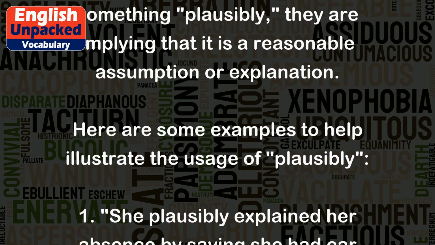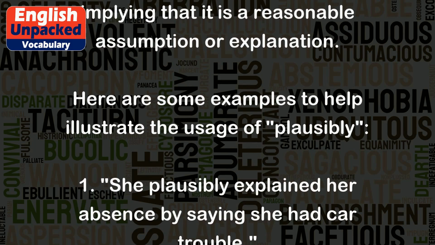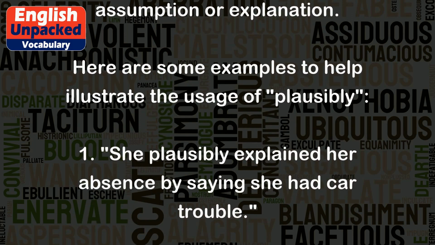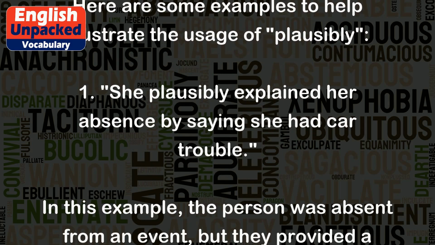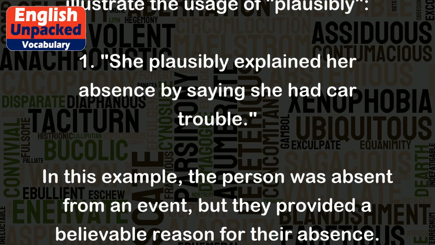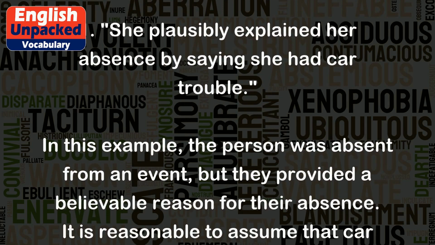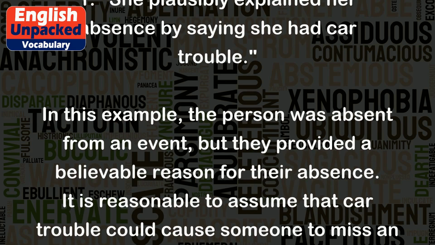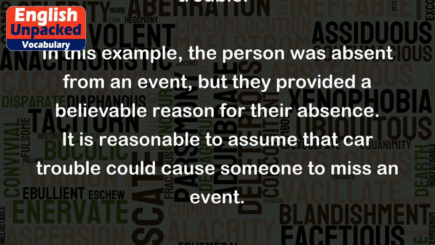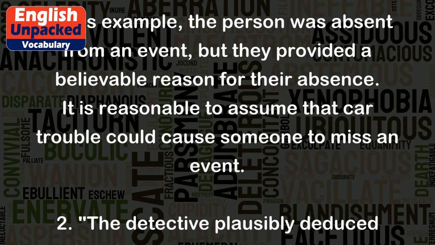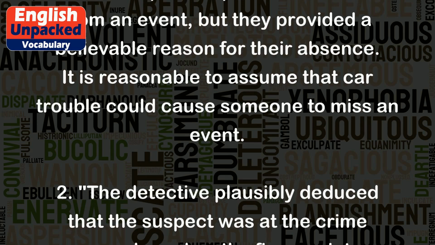Here are some examples to help illustrate the usage of plausibly. 1. She plausibly explained her absence by saying she had car trouble. In this example, the person was absent from an event, but they provided a believable reason for their absence. It is reasonable to assume that car trouble could cause someone to miss an event.